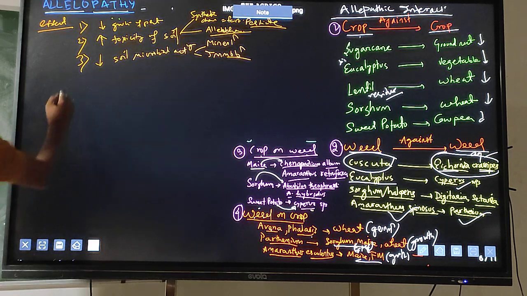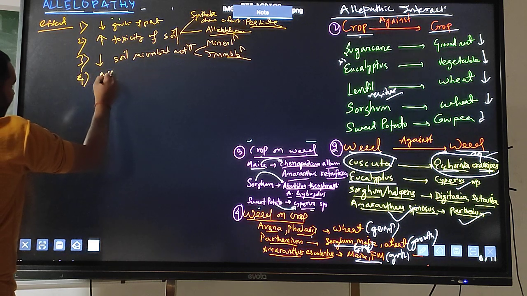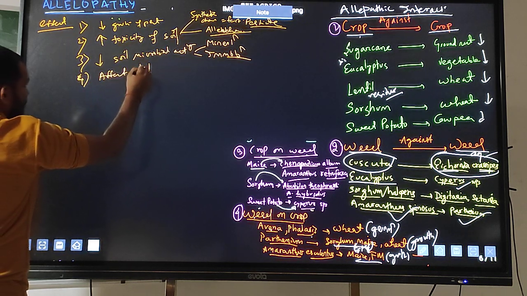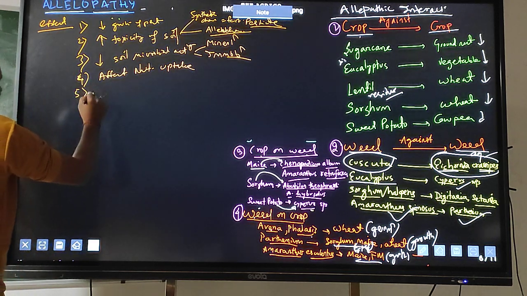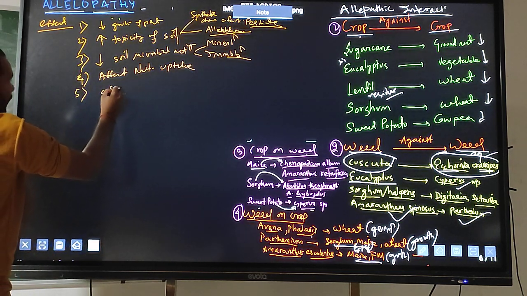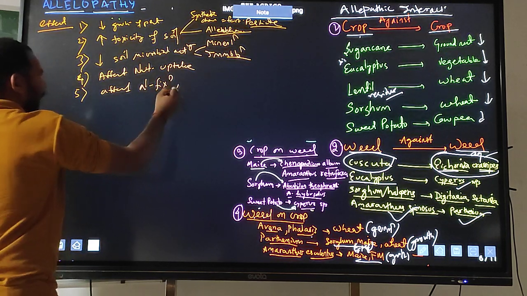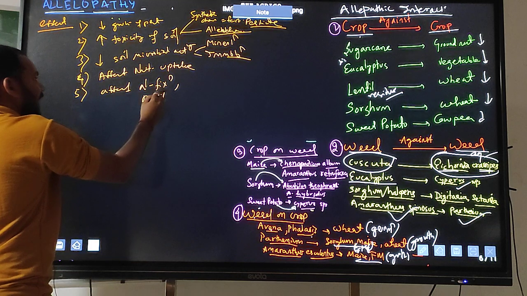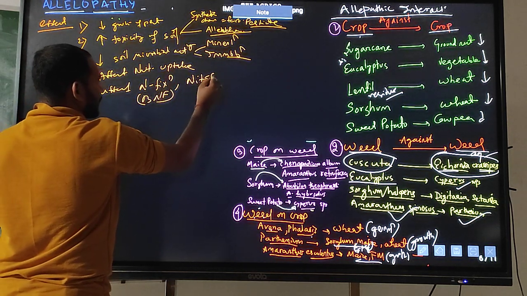So again it will affect the nutrient uptake. Again it will affect nitrogen fixation, and this may be the biological nitrogen fixation, or it may affect the nitrification process.